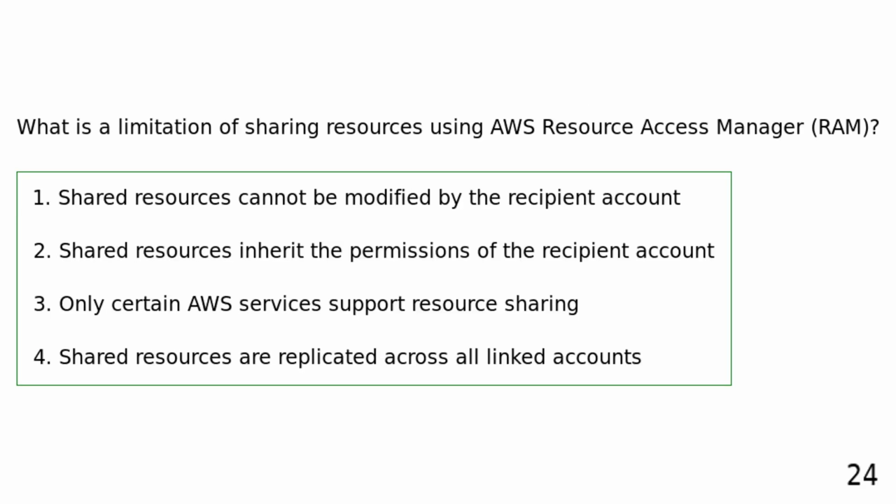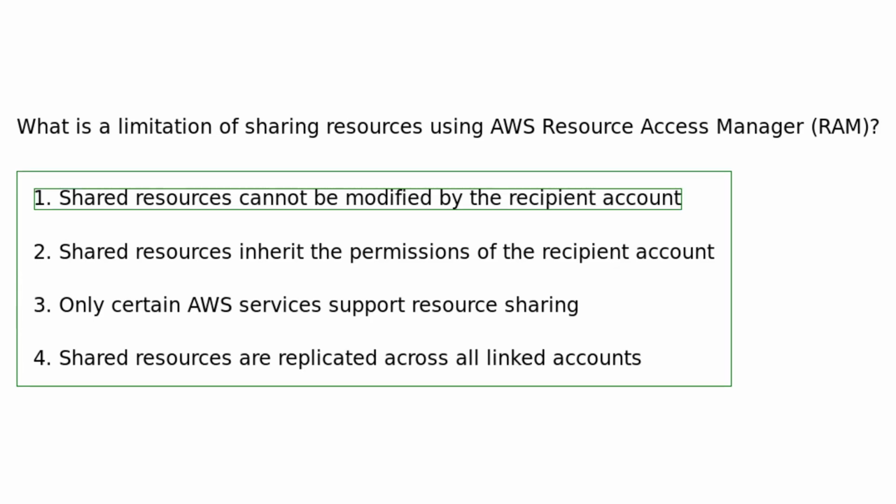What is a limitation of sharing resources using AWS Resource Access Manager? Shared resources cannot be modified by the recipient account. Shared resources inherit the permissions of the recipient account. Only certain AWS services support resource sharing. Shared resources are replicated across all linked accounts. A limitation of sharing resources using AWS Resource Access Manager is that shared resources inherit the permissions of the recipient account, which may affect access control.